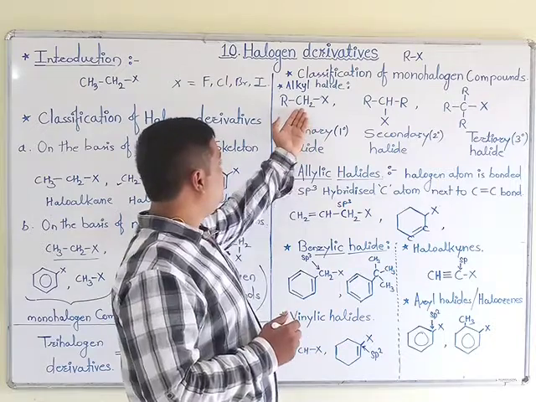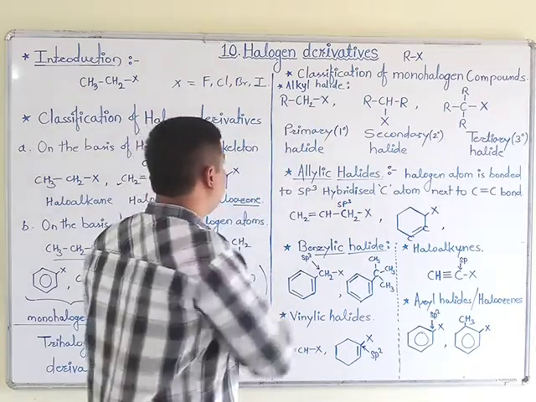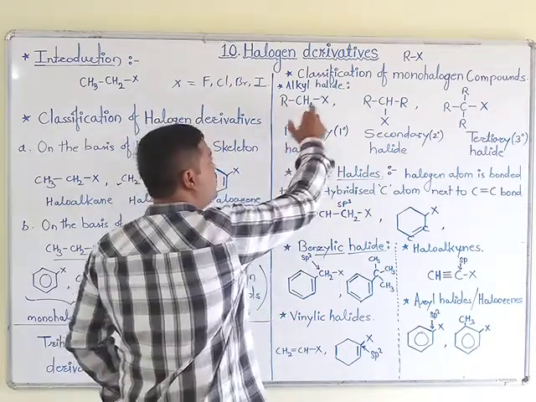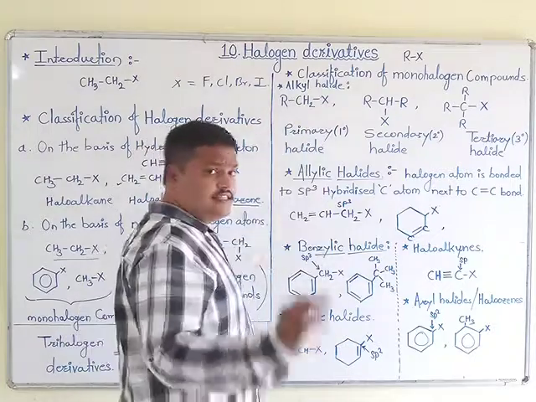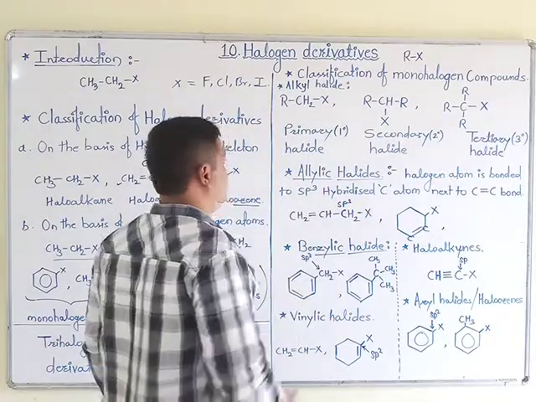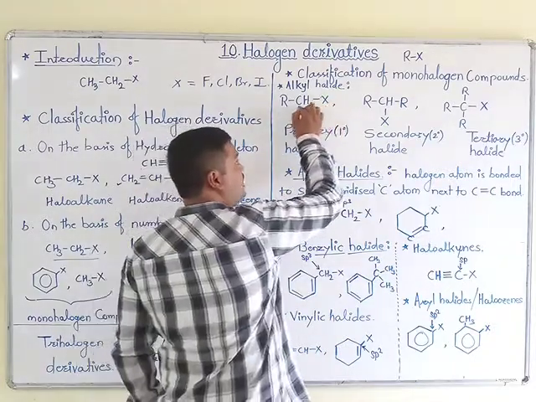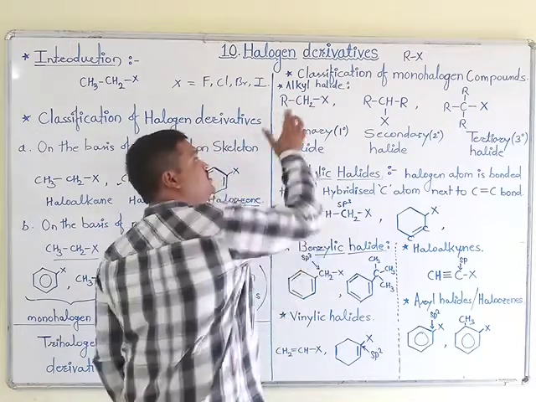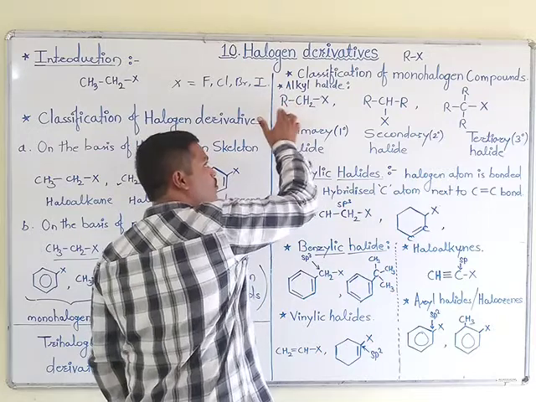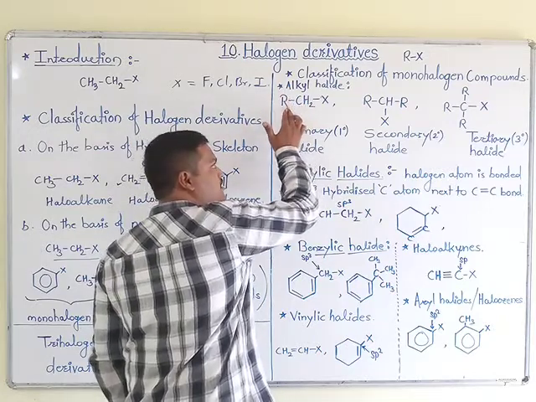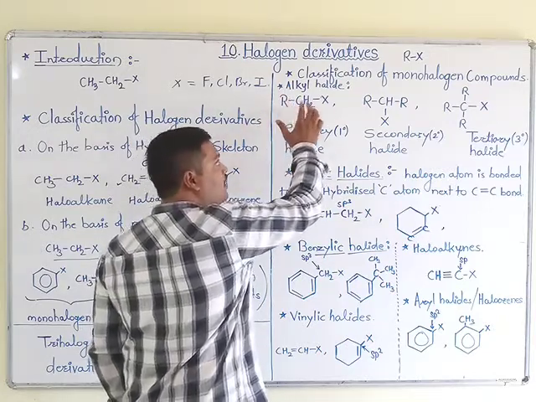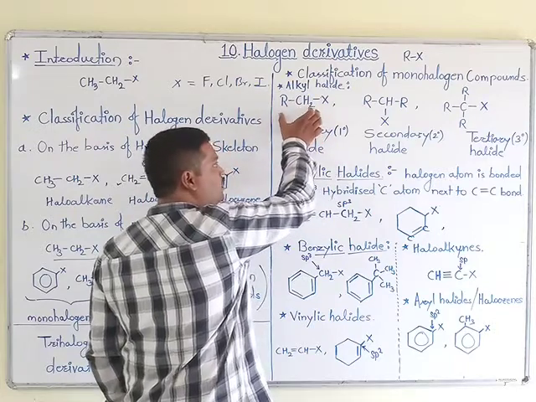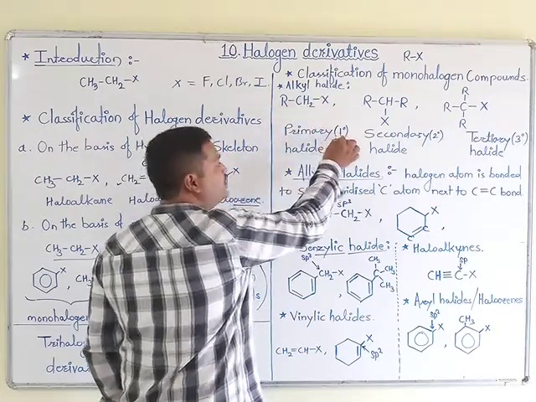Okay, the first example is RCH2X. See this first example. The X atom is attached to CH2, that is a carbon atom, which is again directly attached to one carbon. On the basis of that, this compound is of first degree.